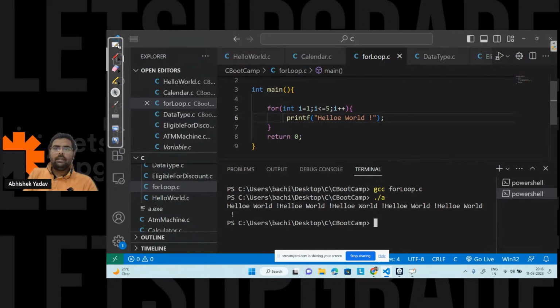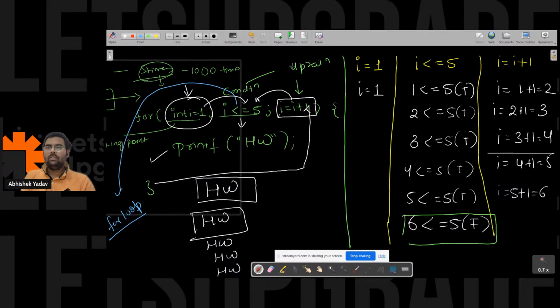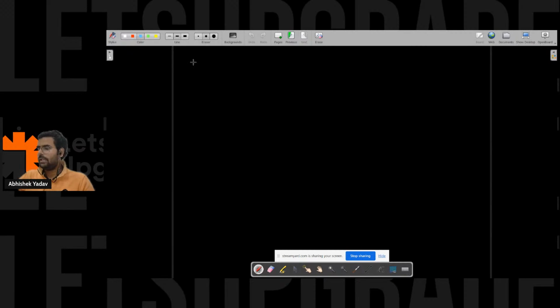So the next loop is what? The next iterative statement is what? This is while loop. Okay. So here again the concept will be same. Again you have to execute the body, that is execute the code or execute the logic again and again for multiple times. You can use for loop or while loop here, right?